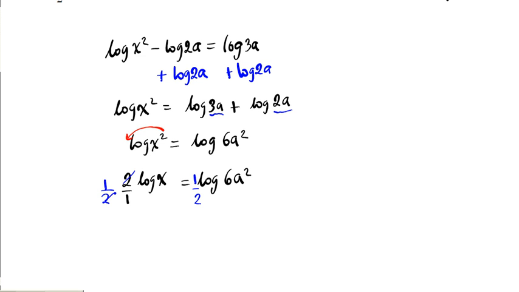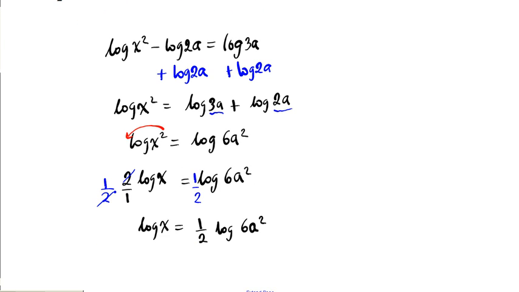So these 2 cancel out, and you're left with log x equals 1/2 log 6a squared. Does this match any of the answers that we have? If we go up and look.